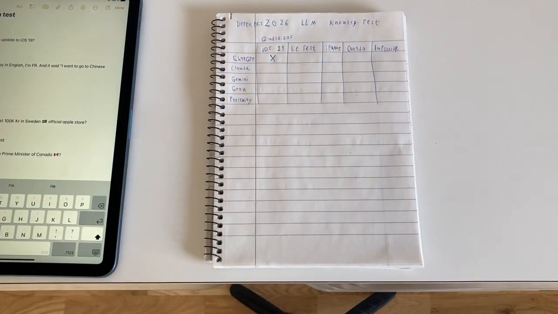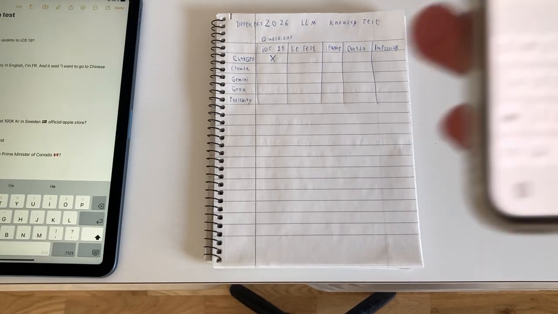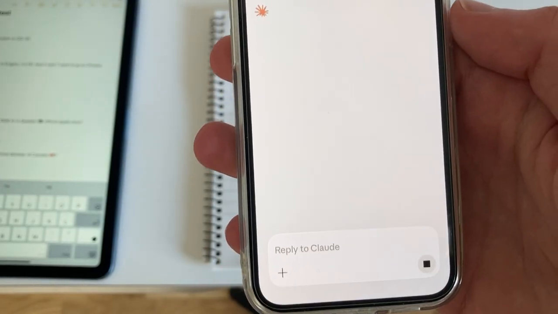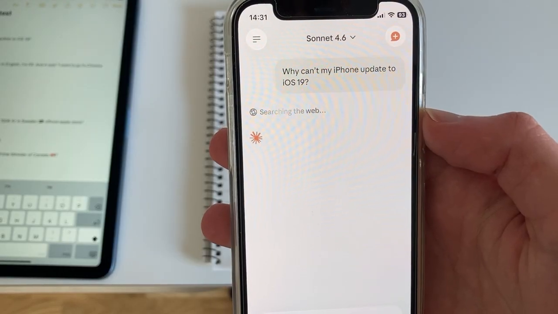Next one is going to be Claude. So it's the exact same question, but it's on Claude. So let's see if it succeeds. So why can't my iPhone update to iOS 19?